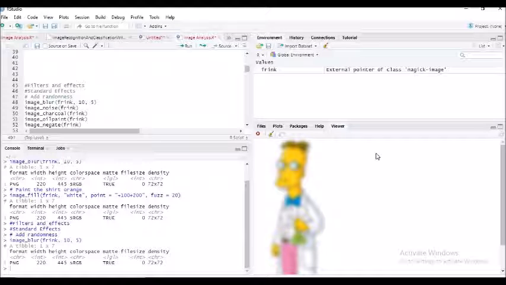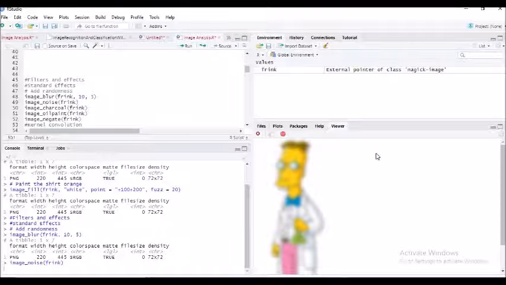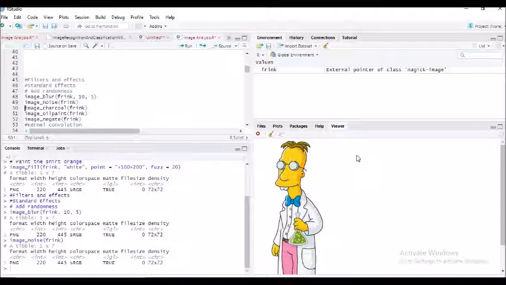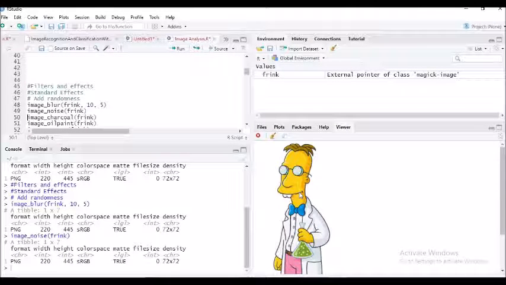So that is the main reason for me. So here, when I am talking about image noise shrink, let's have a look and see how you are able to see. Now can you see the image? I'm unable to zoom it further, otherwise you can really see the face of Mr. Frink. Here you can see that his face looks as though he has become a jaundice patient. You see that yellowish tint.